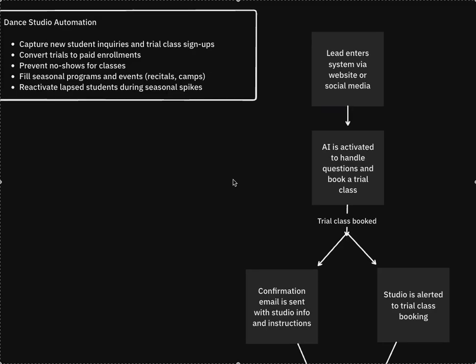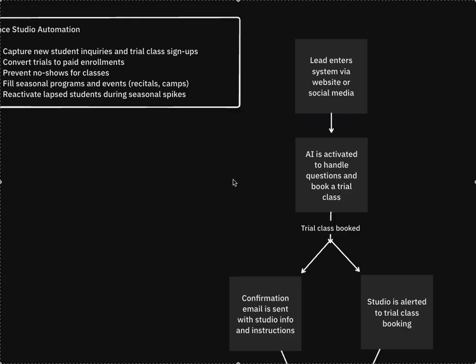So first things first, the lead's going to enter the system via website or social media. In most cases, for businesses like this, you're not going to be doing a ton through call and text. As usual, I can set it up to work through any medium, whether it's call, text, social media, chatbot, or a website. Really doesn't matter. I just know in this industry, a lot of it is website based and social media based. So once the lead enters the system, AI is going to be activated just to handle questions and try to get them to book a trial class.